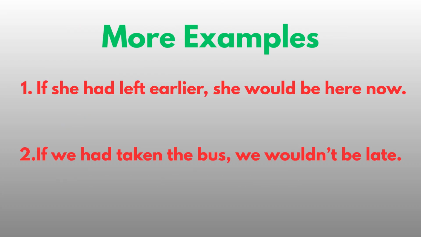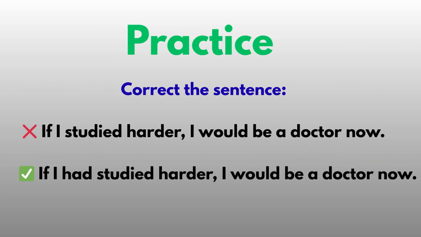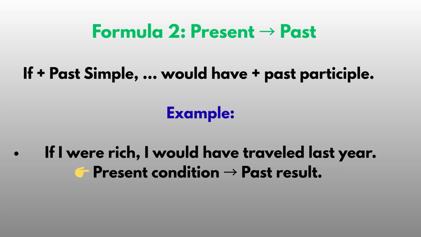More examples. If she had left earlier, she would be here now. If we had taken the bus, we wouldn't be late. Practice. Correct the sentence. If I studied harder, I would be a doctor now. If I had studied harder, I would be a doctor now.